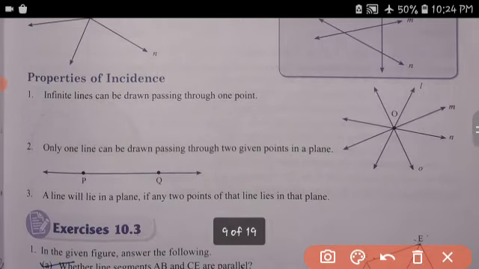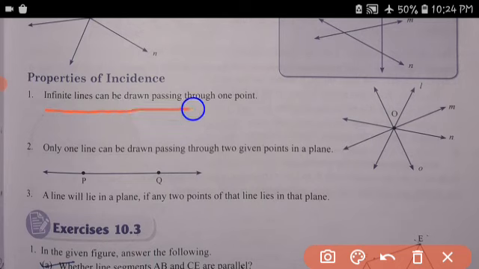Properties of lines. Infinite lines can be drawn passing through one point. Only one line can be drawn passing through two given points in a plane. A line lies in a plane if any 2 points of that line are in that plane.